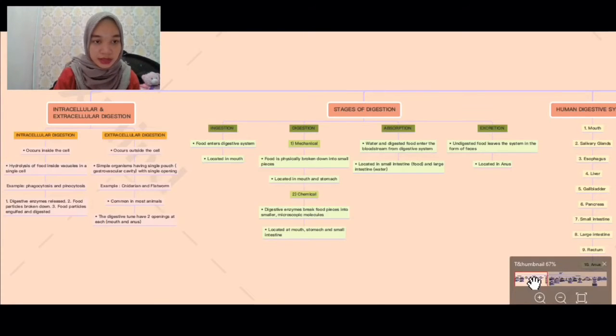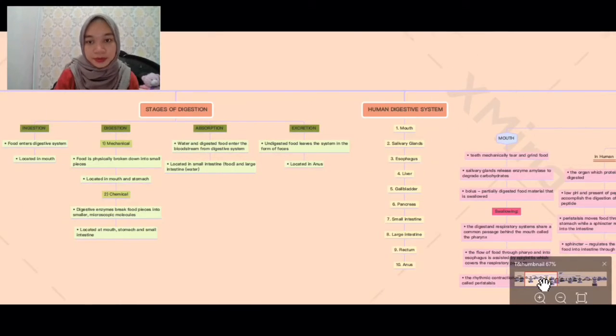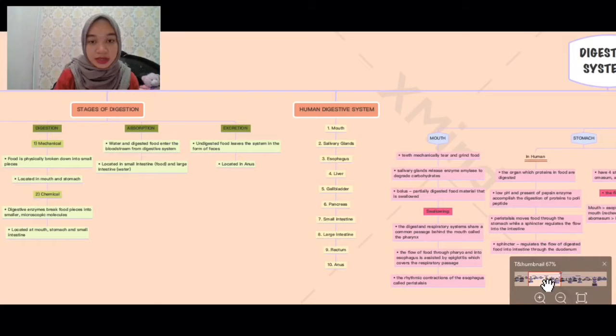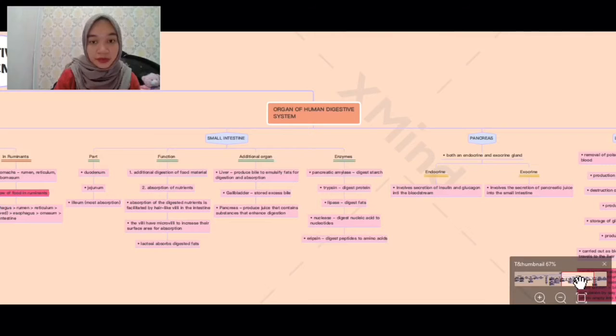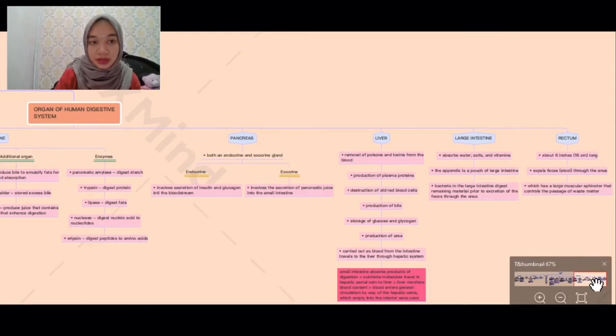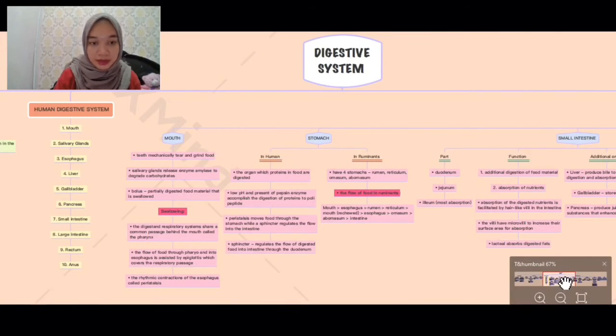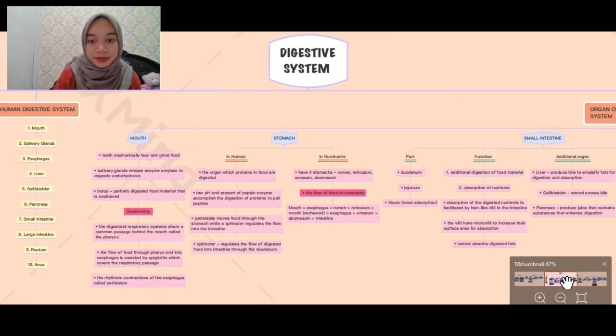There's intracellular and extracellular digestion, and I divided them into 2 segments with their explanation. Also the stages of digestion, I divided into 4 segments: ingestion, digestion, absorption, excretion, and also their explanation too. And for the human digestive system, there's a flow here, and for the last but not least organ of the human digestive system, I divided it into 7 parts or segments, where each segment has its own explanation and more parts.